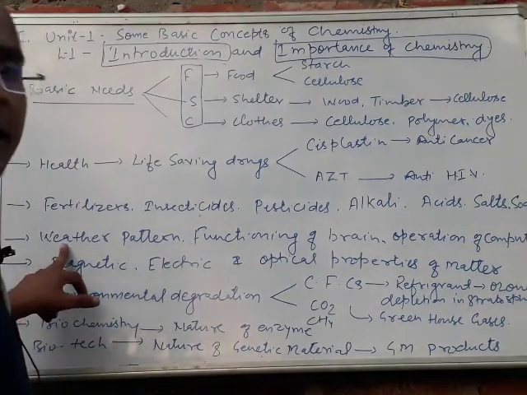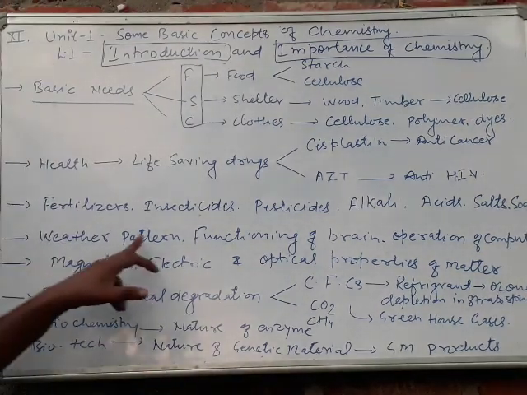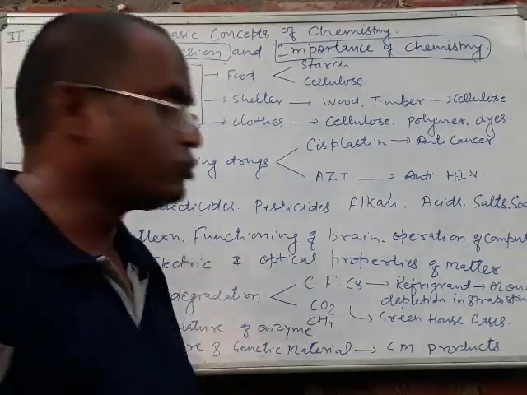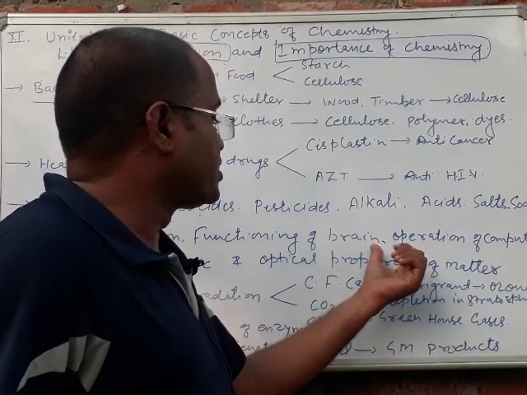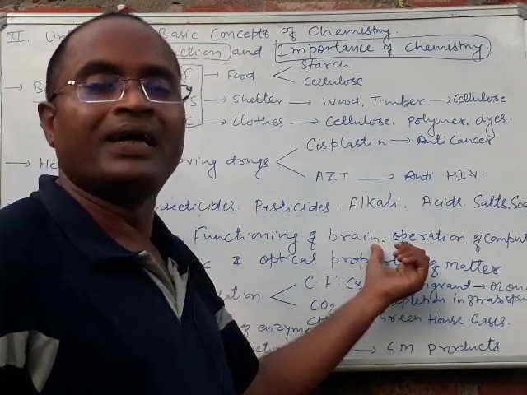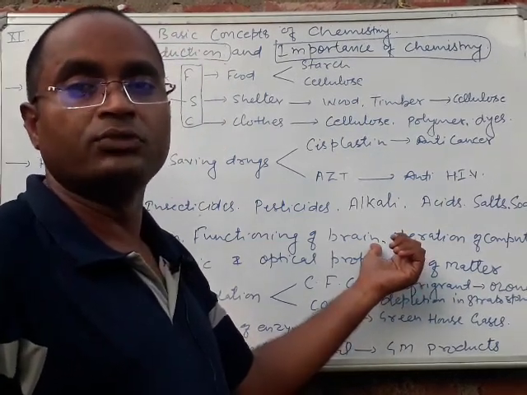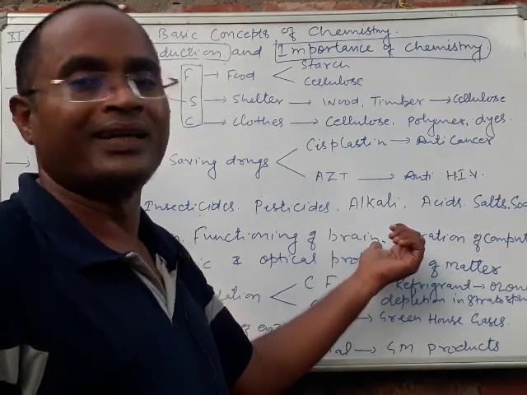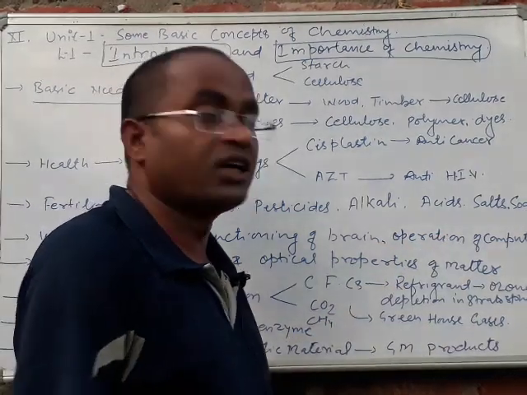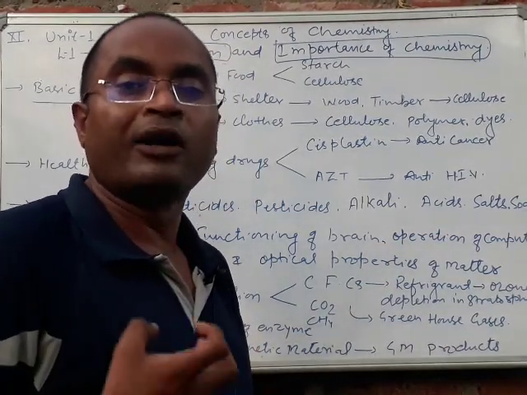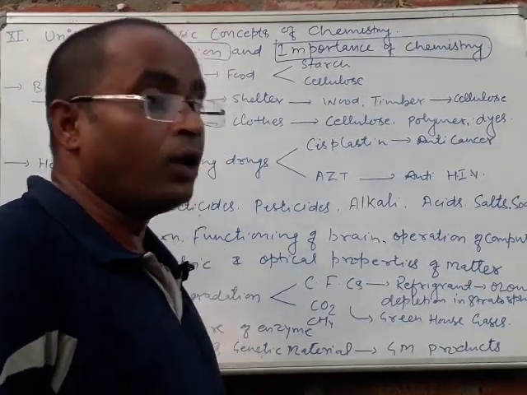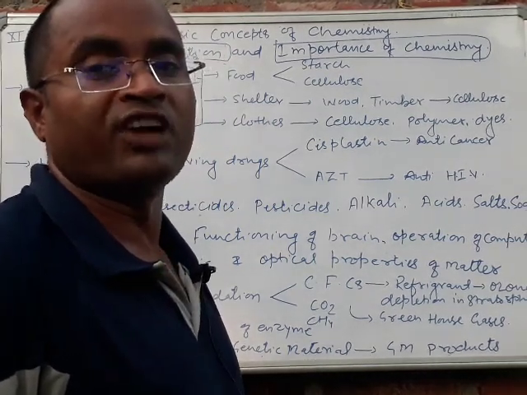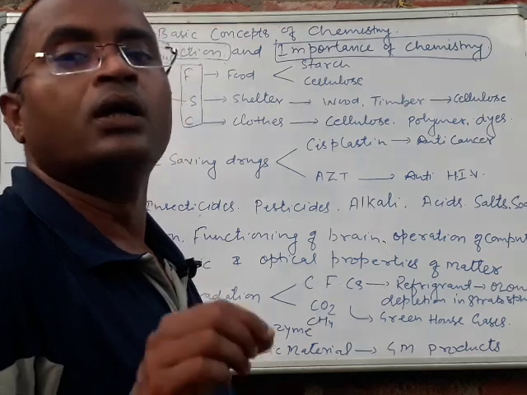Chemistry is very important to understand the weather pattern, and the functioning of the brain, how the brain operates, because the brain is made up of neurons, and in the neurons there are chemical messengers which travel from one place to another. These are responsible for conducting brain operations. Operation of the computer: the computer is now a part of human life, and how it operates can be understood with the help of chemistry, to understand the internal structure of matter.